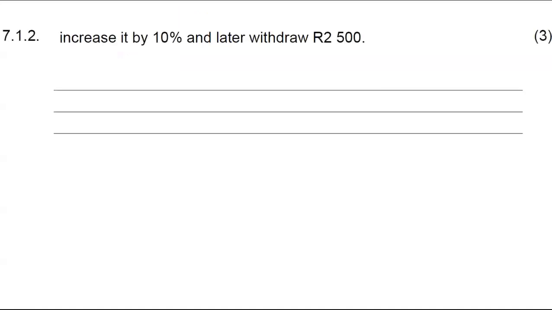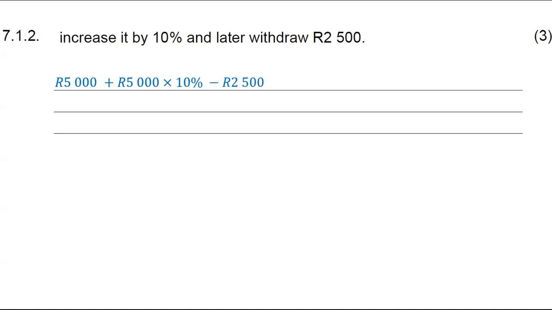7.1.2 asks us, what if we increase it by 10% and later withdraw 2,500? Remember, you always use the original balance, which is the 5,000. To increase it by 10%, you will add 10% of 5,000. And then to withdraw 2,500, it means you're reducing what you already have in your bank account. From this, you will subtract 2,500.